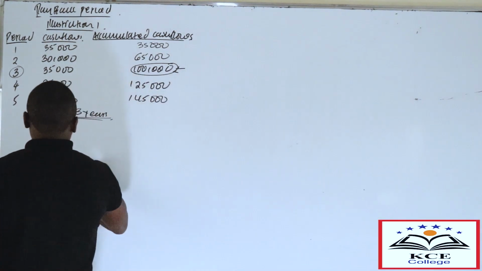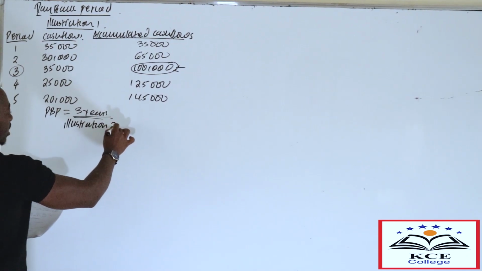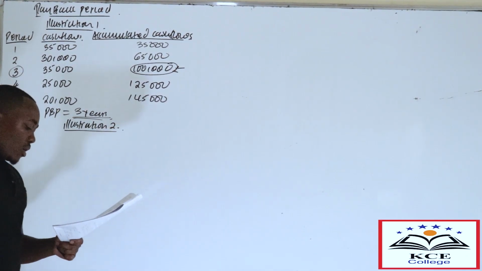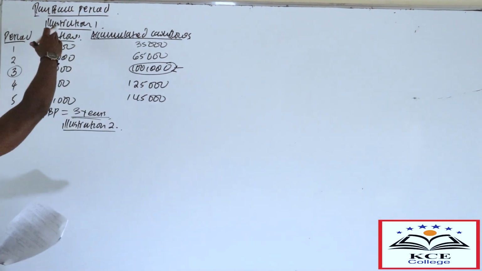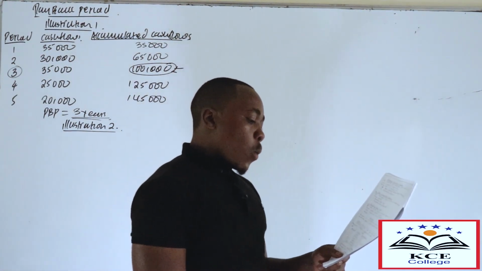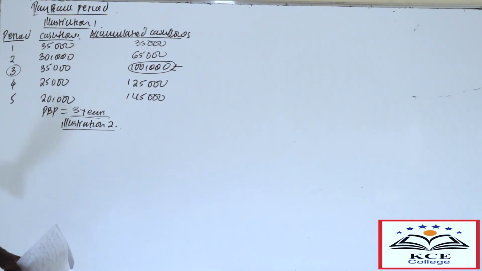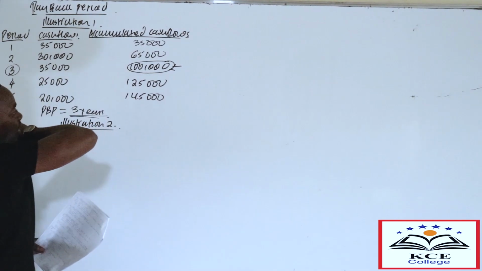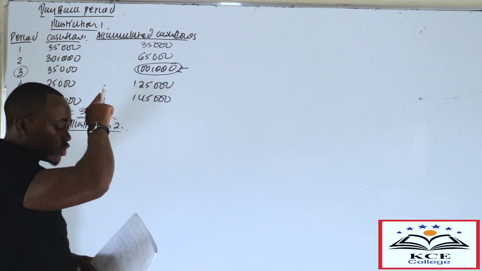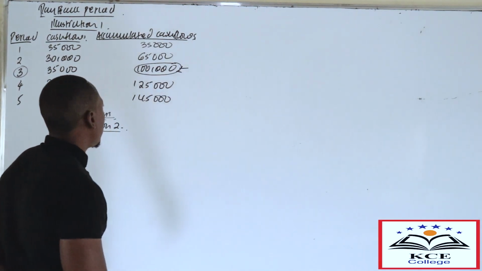So let's also do another illustration. Illustration 2. Assuming the same cash flows, but now with the initial capital of 120,000. You see in the previous question, the initial investment was 100,000. Now, assuming the initial capital was 120,000, how do we get the payback period? Assuming it's 120.